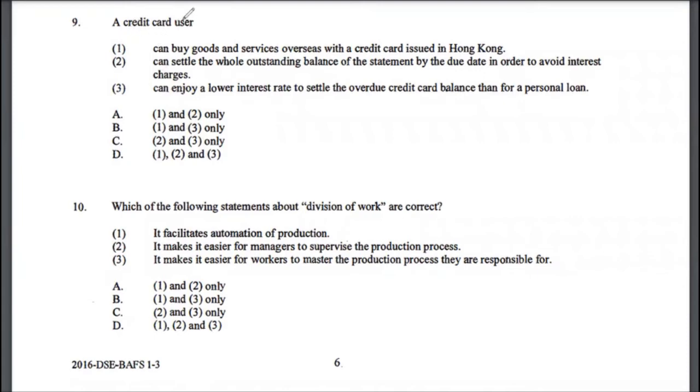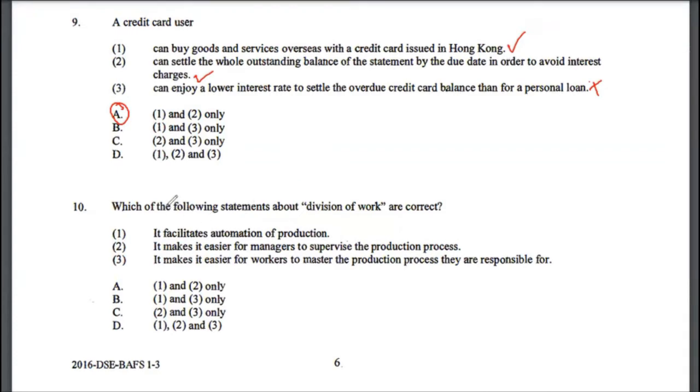A credit card user can buy goods and services overseas with a credit card issued in Hong Kong. That is actually true, that works. Can settle the whole outstanding balance of this statement by due date in order to avoid interest charges. Yes, the user can definitely do that. Can enjoy a lower interest rate to settle the overdue credit card balance than for a personal loan. No, actually credit card charges you a lot of interest. If you don't pay on time, the interest rate is actually quite high. So the correct answer to multiple choice 9 would be statement 1 and statement 2, which is option A. So 9A is the correct answer.